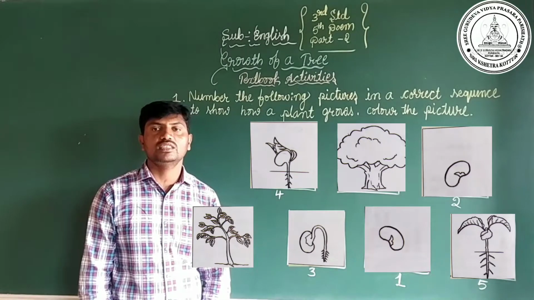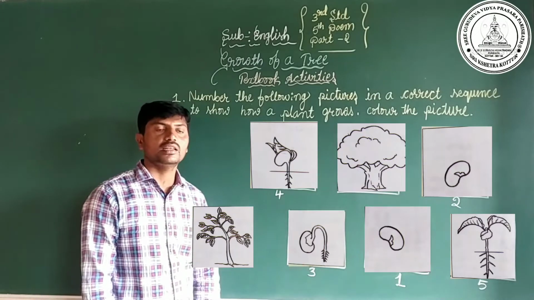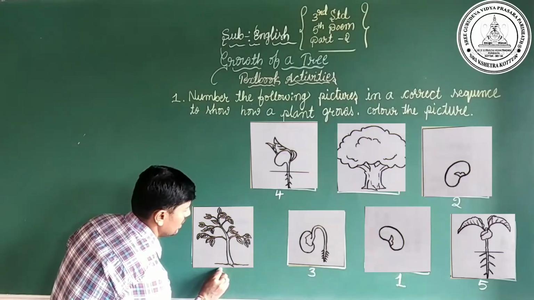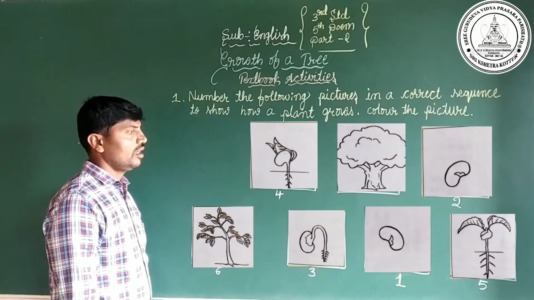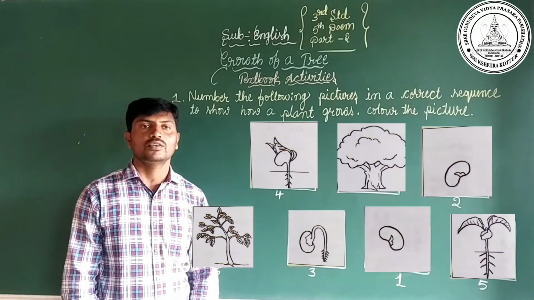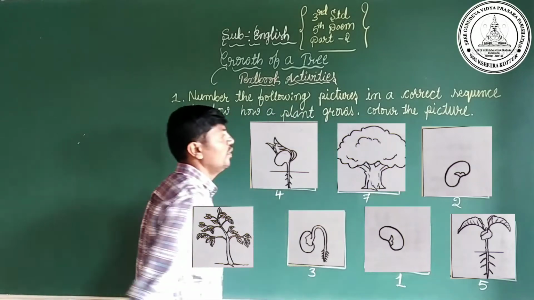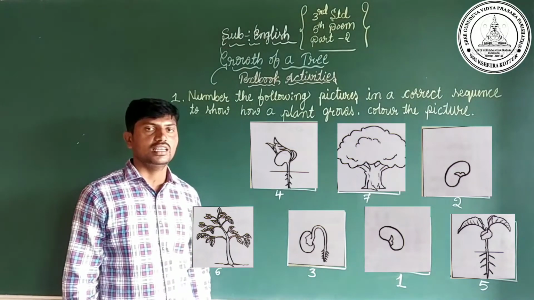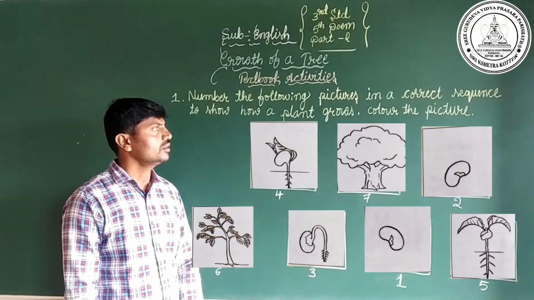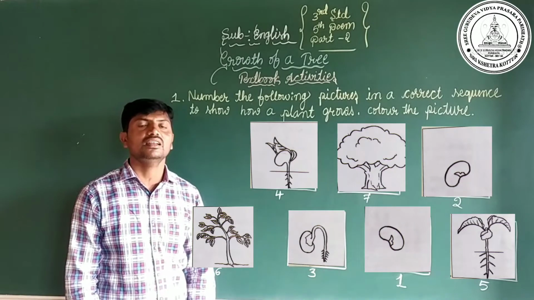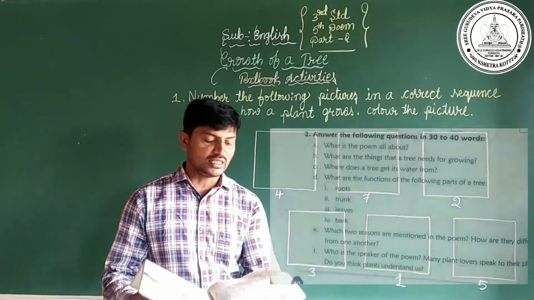Can you find which is the sixth one? Yes, the sixth one is this. And the last one, will you say which it is? The last one is the seventh one. Dear children, this is all about the different growing stages of plants or trees. Now we have to come to the second main.